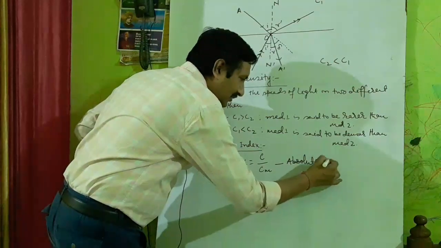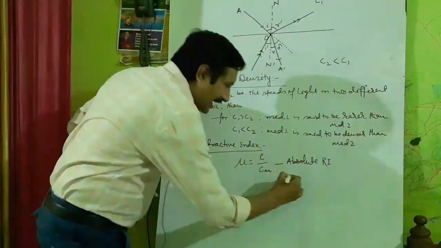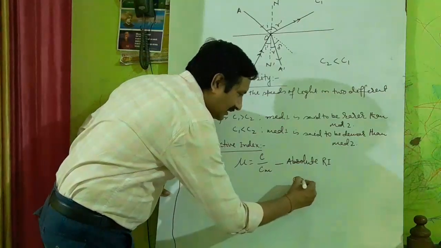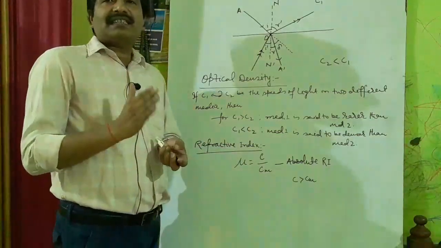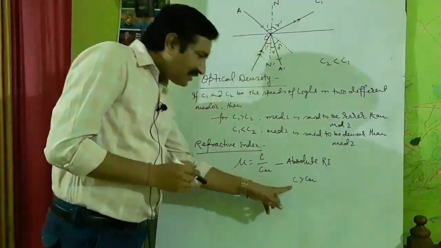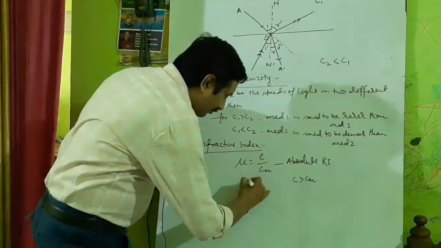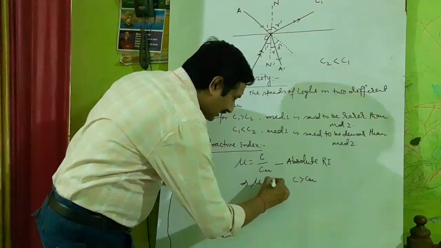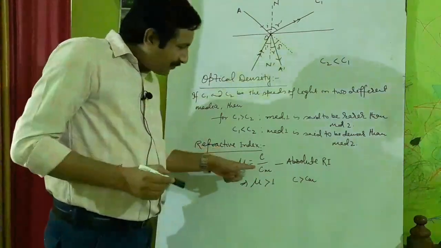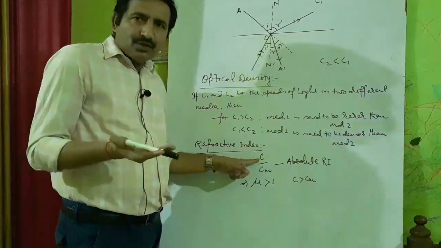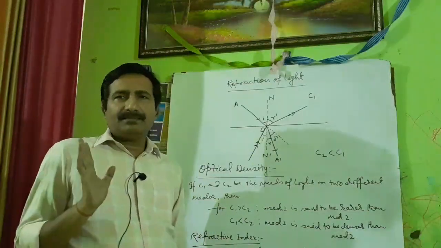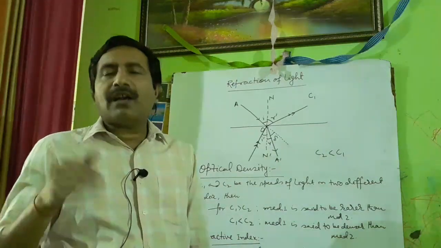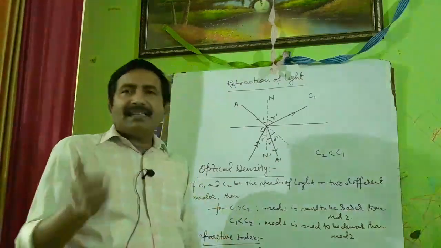You already know that the speed of light in vacuum is always greater than that in any other medium, that is, c is greater than cm. Therefore, this mu is always greater than 1. And if it is vacuum, then cm will be equal to c and the refractive index will be 1. Means the refractive index of vacuum is 1 and the refractive index is always greater than 1 for a medium.